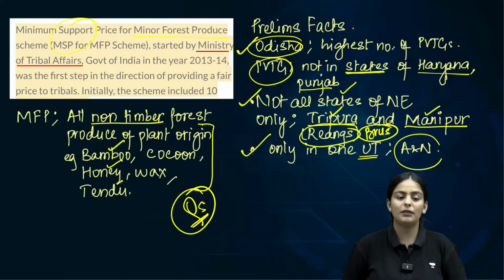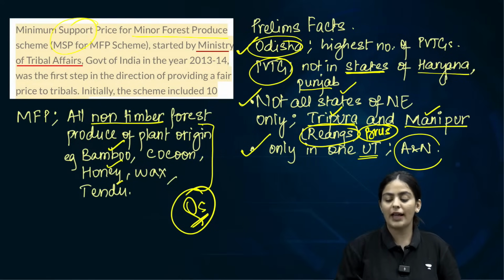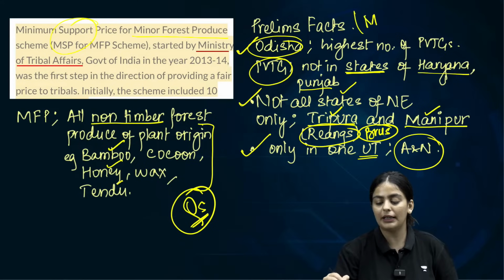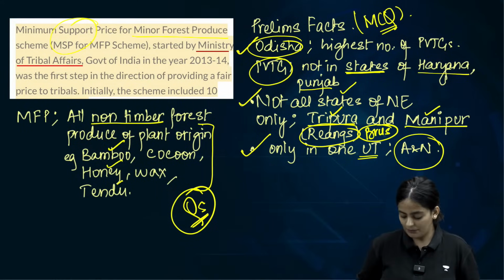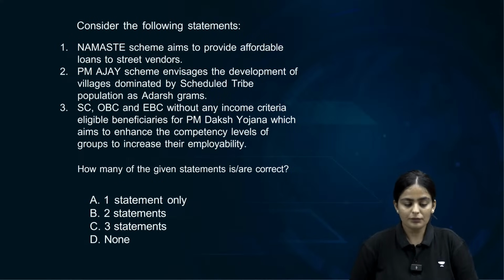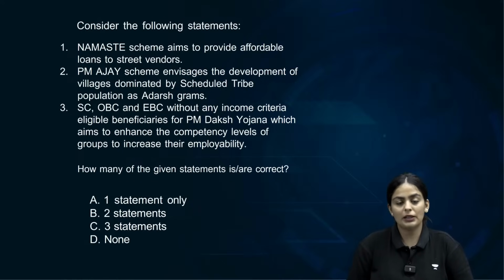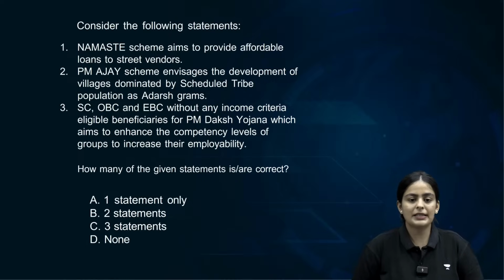There's only one union territory which has a notified PVTG, which is Andaman and Nicobar Islands. These are very important facts. It will help you in eliminating any statement in your MCQs. Make sure that you read them. All right? Okay. Now let's move on to our next question, everyone. Consider the following statements. These are important in the context of a lot of schemes for vulnerable sections or for sections which are marginalized. Please attempt it and then we will discuss it.